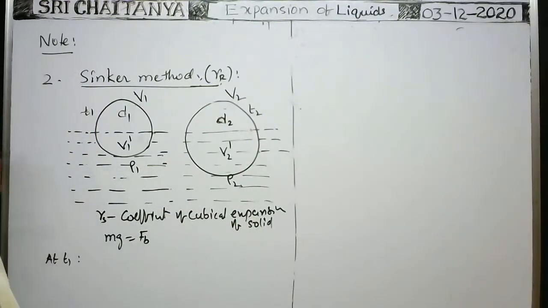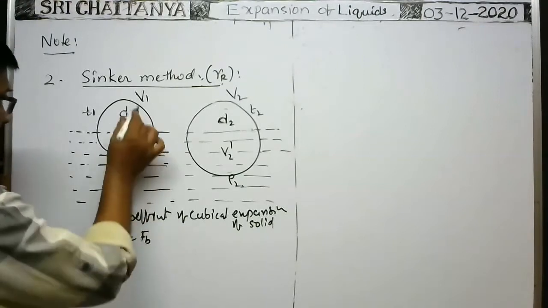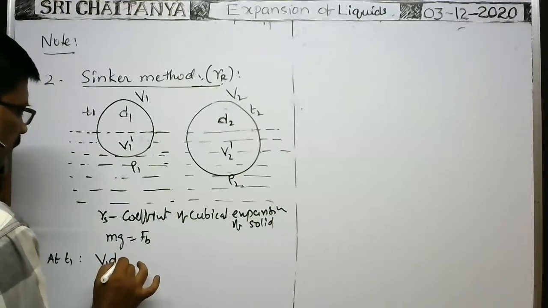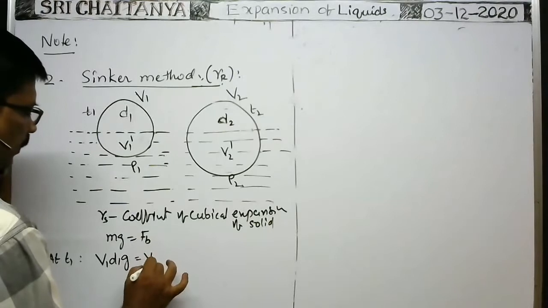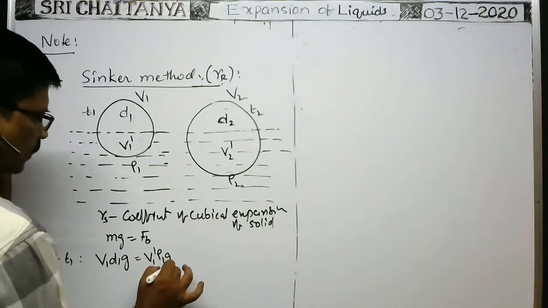Now, at a temperature T1, weight is volume of the body V1 into density of the body D1 into g. Buoyant force is volume of the body submerged V1 dash into density of the liquid at temperature T1, rho 1, into g.